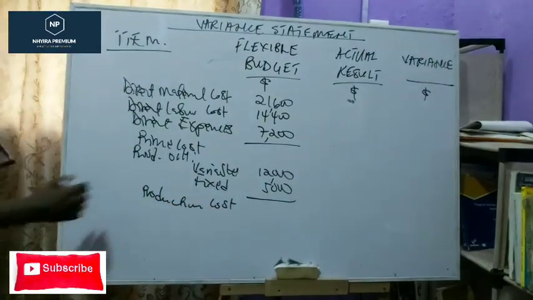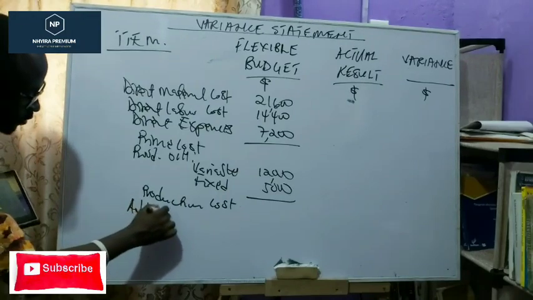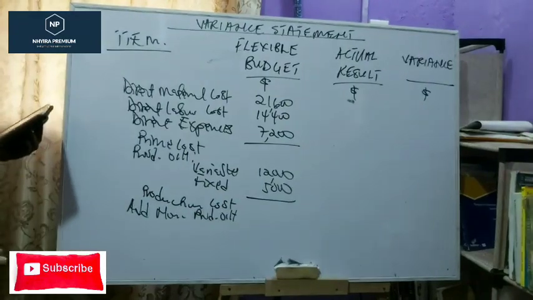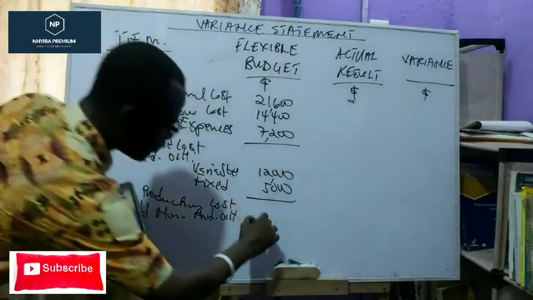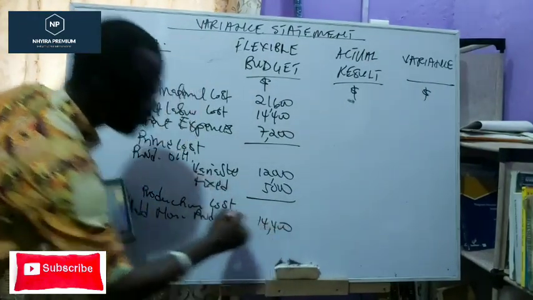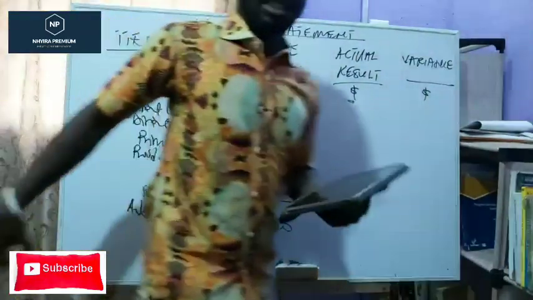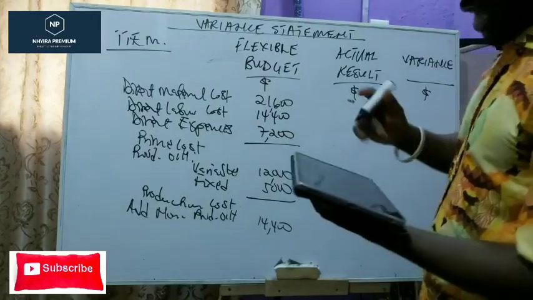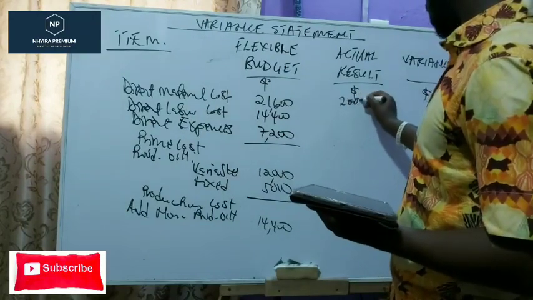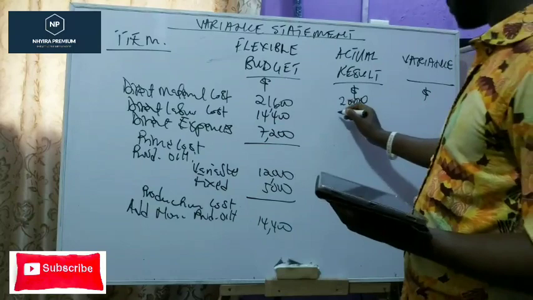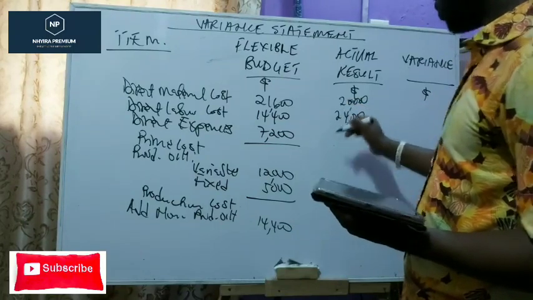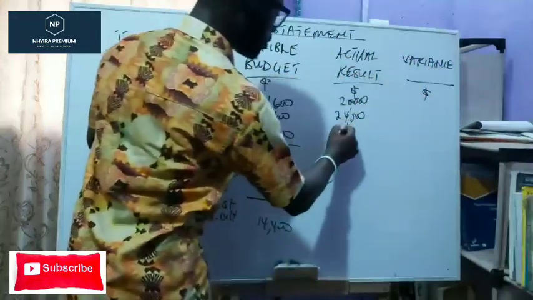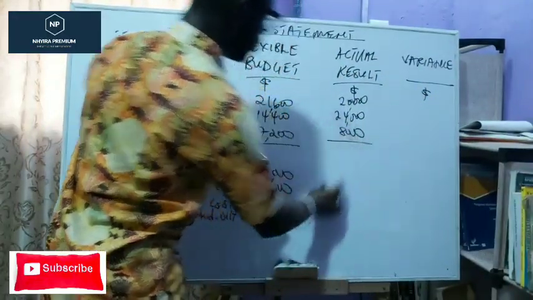All right, then we're going to add non-production overheads, and we had that to be 14,400. So that is from our flexible budget. Then the actual results are the actuals we were given: 20,000 here, 24,000 there, 8,000 here. We added up.